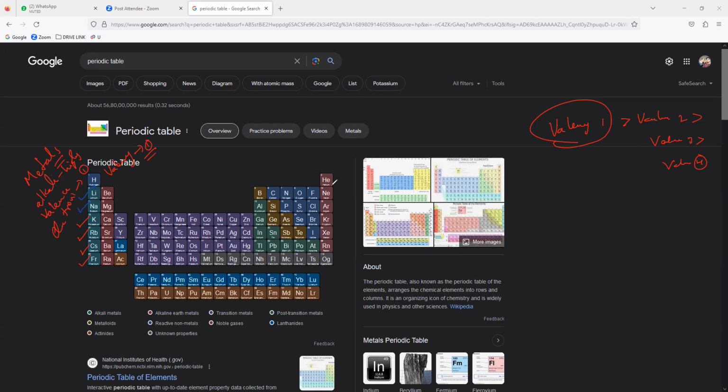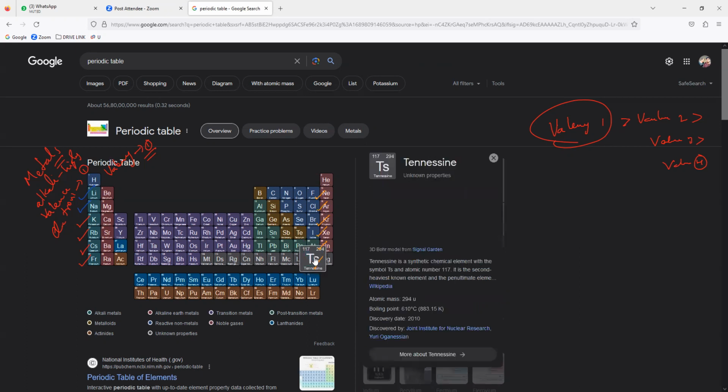Now all of you observe these: fluorine, chlorine, bromine, iodine. Astatine is not required. And the next one is tennessine. Forget about it. You can just search the periodic table on Google and get everything explained very nicely.